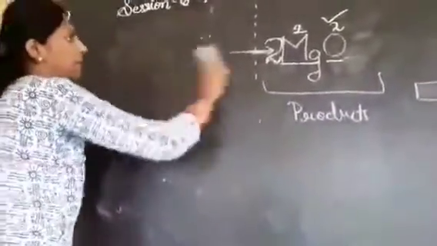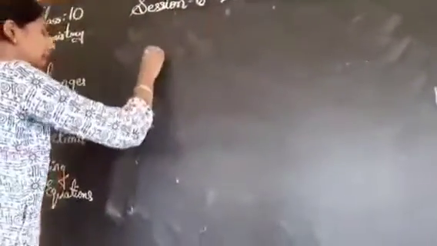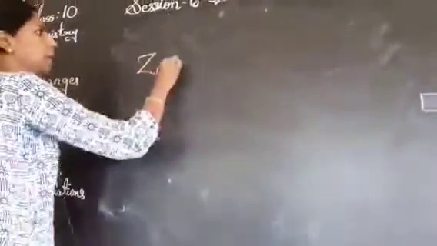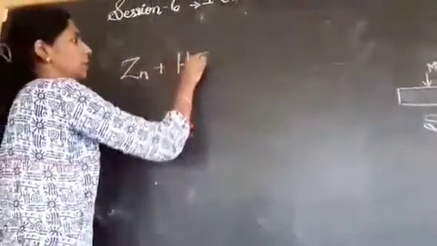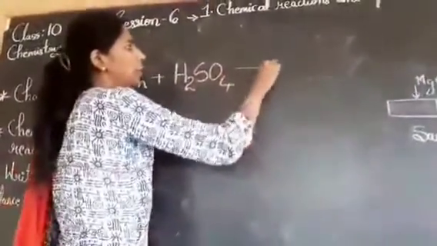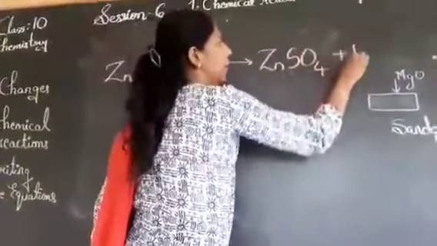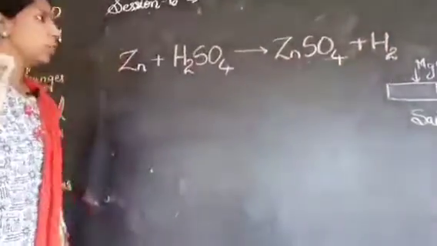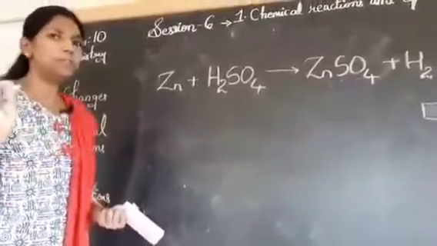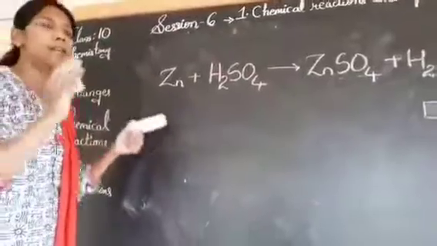Let's see. I'm going to take one more example so that you will understand it easily. I have one example, that is zinc, Zn, plus H2SO4, which is sulfuric acid, and the products formed are zinc sulfate plus H2. For example, this question is asked in your paper. Balance the equation and complete it, because this equation is still incomplete.